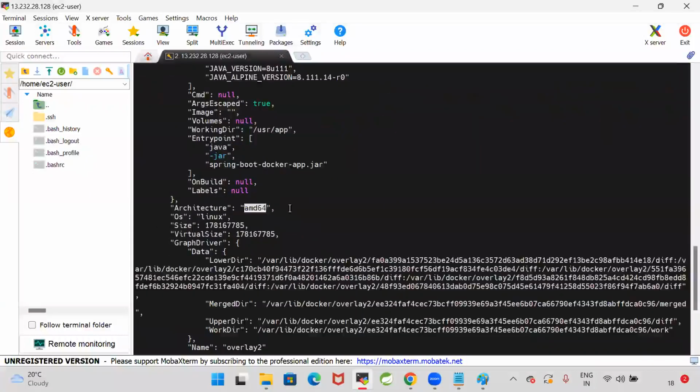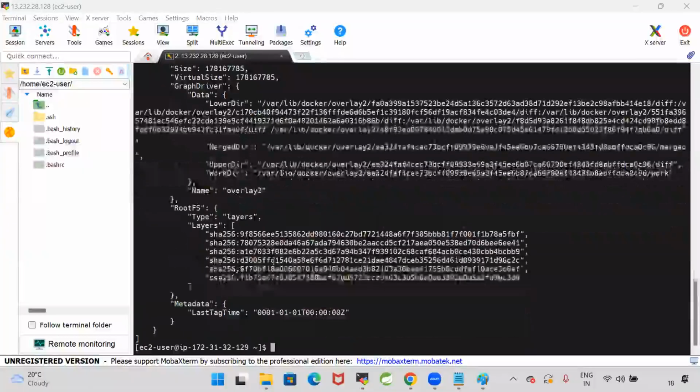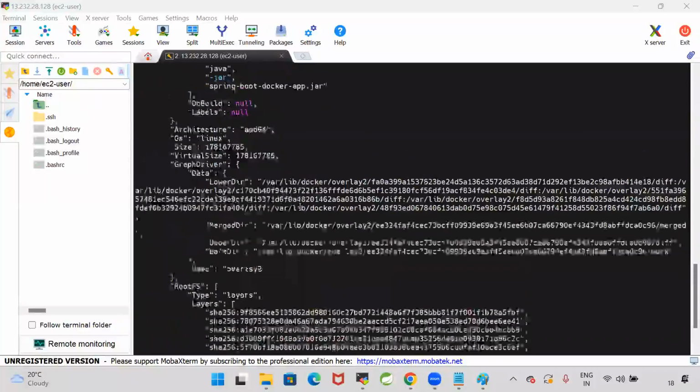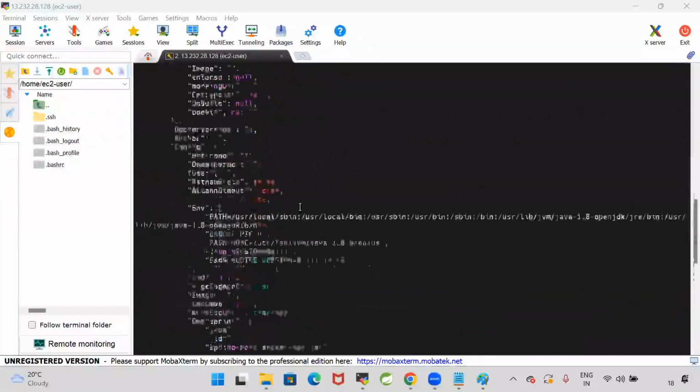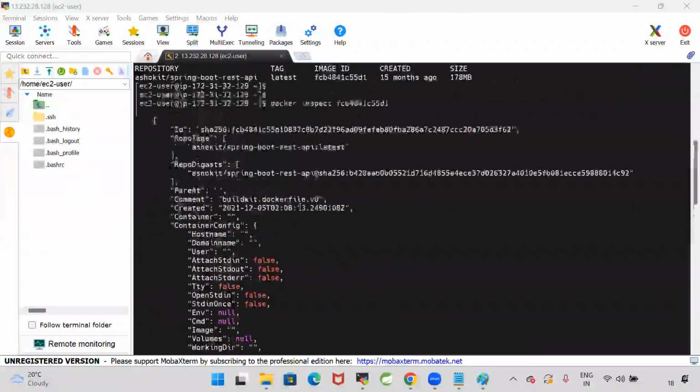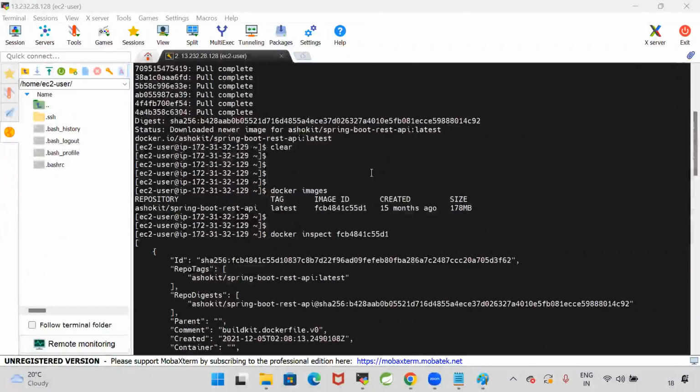It is using AMD 64 Linux based operating system, and these are the root file systems which are available. Whatever is required to run my code, it is already part of the Docker image. So we packaged our application code plus application dependencies in the Docker image.